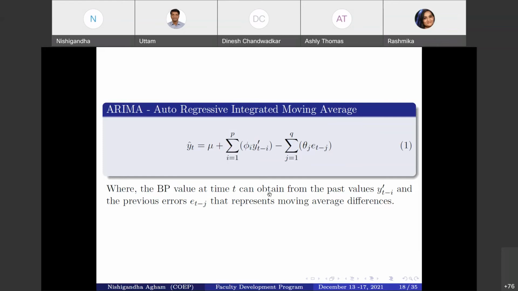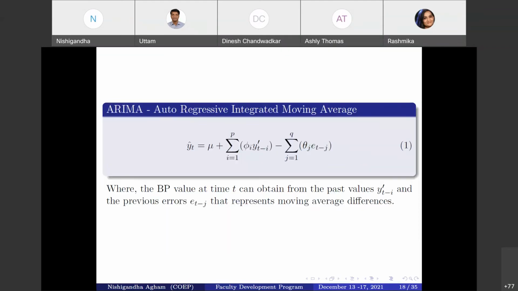This equation represents the predicted BP. This is the main predictor of our BP, where phi is the finite set of parameters determined by the linear regression, theta is the intercept, and mu is the mean.